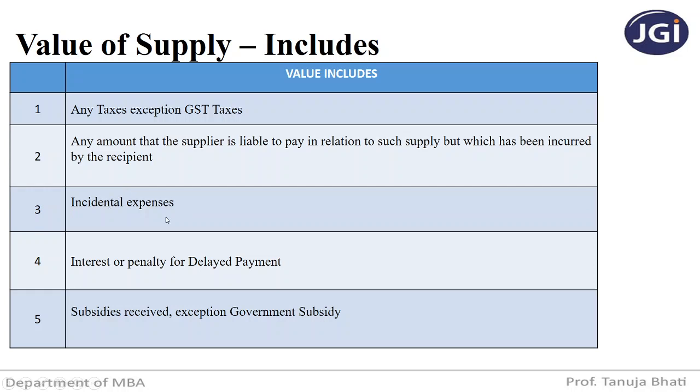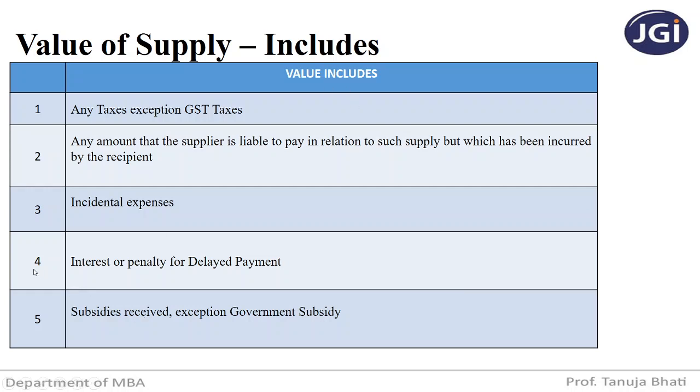Incidental expenses means the supplier has sold certain goods and, after the sale or during the sale or before the sale, the recipient requests some extra packing. So the packing charges are the incidental charges, or maybe some inspection charges, certification charges. So incidental charges are charges that are during the sale, not the main sale or not the main expenditure, but expenditure that is ancillary to the main expenditure, maybe packing charges, certification charges. All those charges or expenses are also to be added in the transaction value.